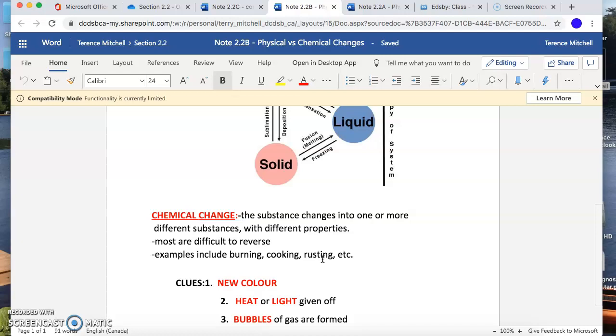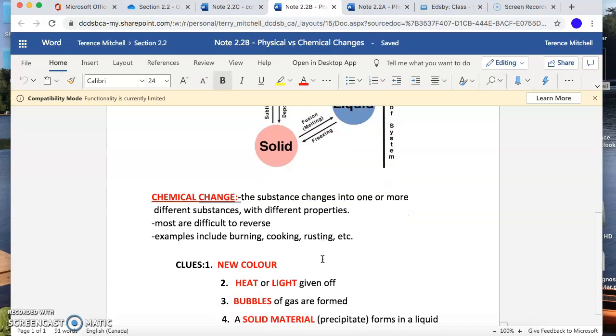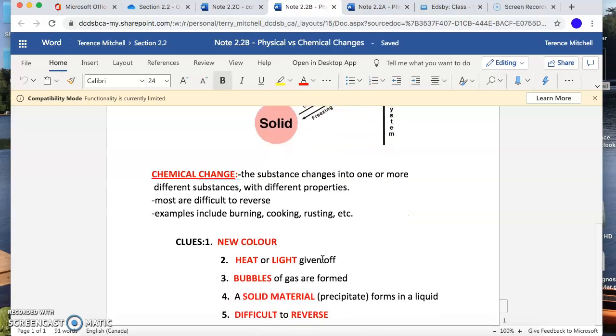When I bake bread and that bread rises, when the yeast reacts, it forms gas. And I can see where those gas bubbles have been. When I cut my bread open, I can see where all the gas bubbles were. A precipitate forms. This is where you put two liquids together and you get a solid. It actually forms something new called a solid. And the fifth one is a change in odor. You bake bread, you know that a chemical reaction is taking place because of the smell.